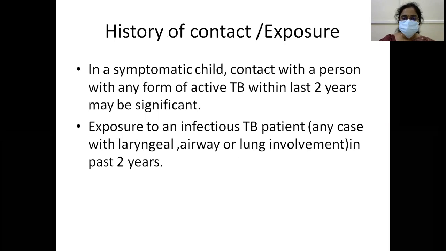What do you mean by history of contact or exposure? In an asymptomatic child, contact with a person with any form of active TB within the last 2 years may be significant. Suppose a child walks into your OPD with certain symptoms which you feel could be TB; you should ask about contact with any active TB case in the last 2 years. Exposure means exposure to an infectious TB patient, any case with laryngeal, airway or lung involvement, in the past 2 years.